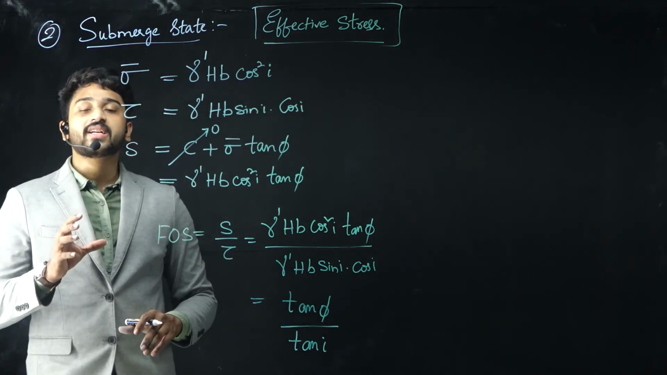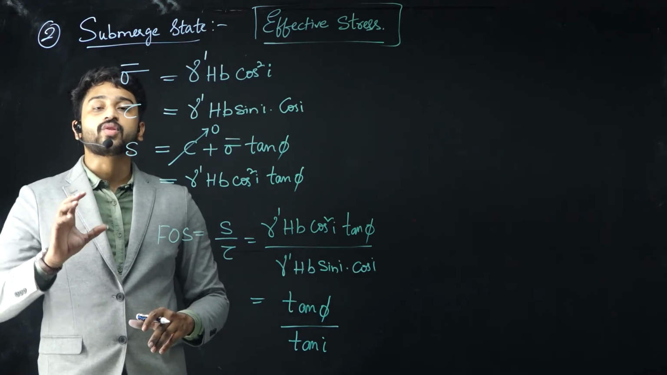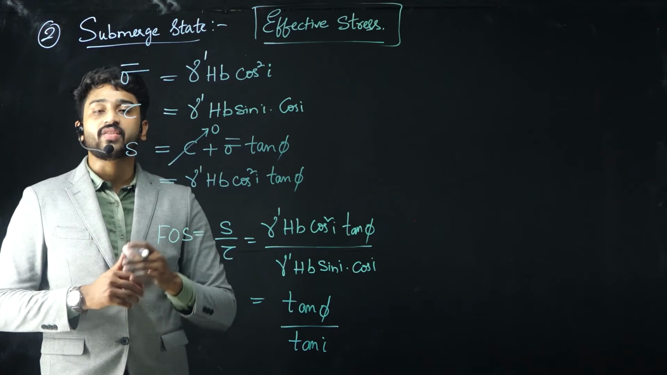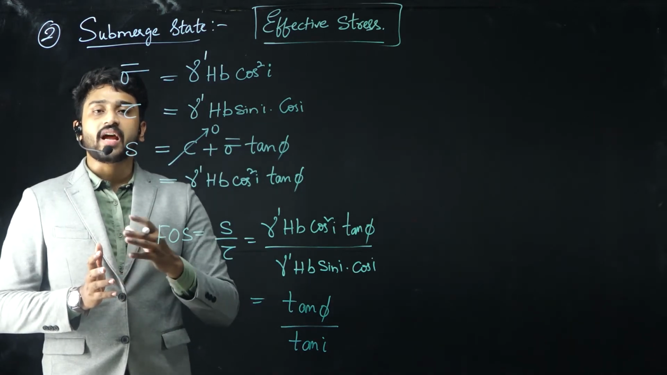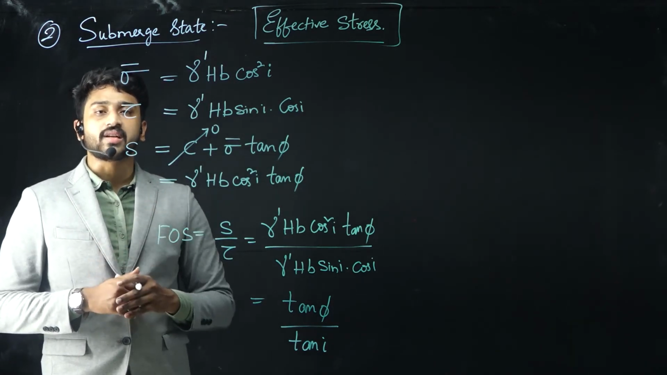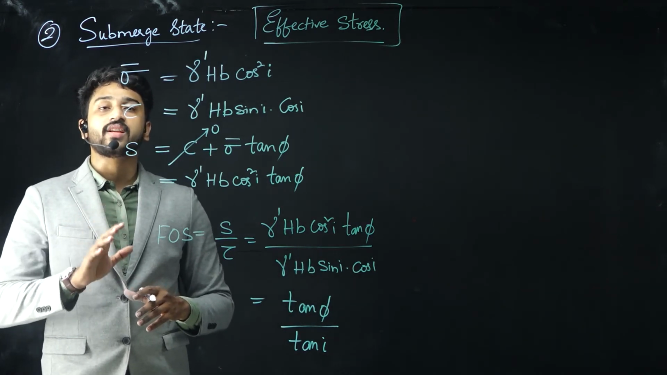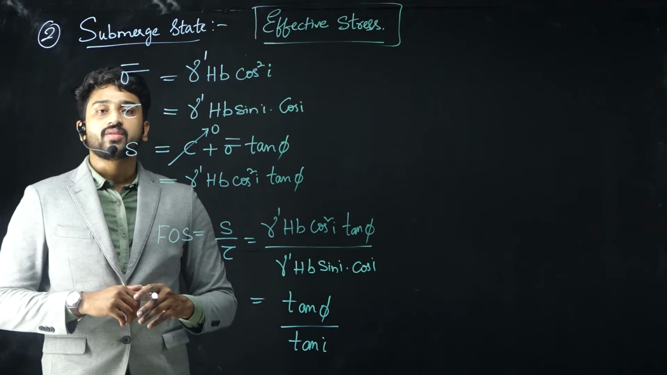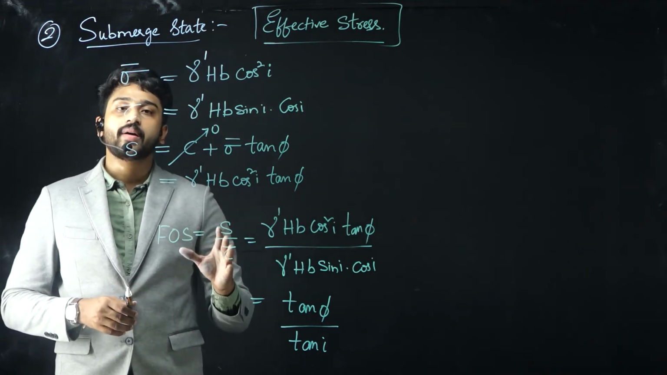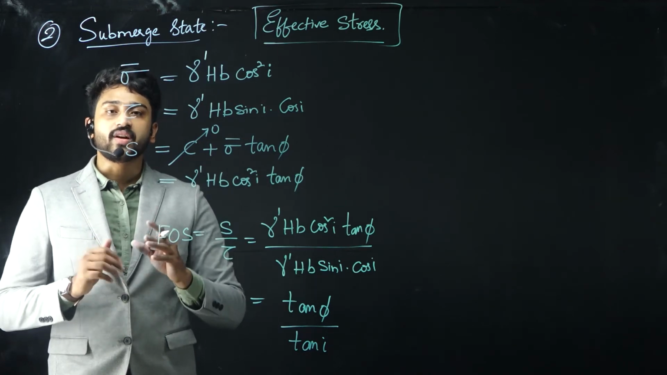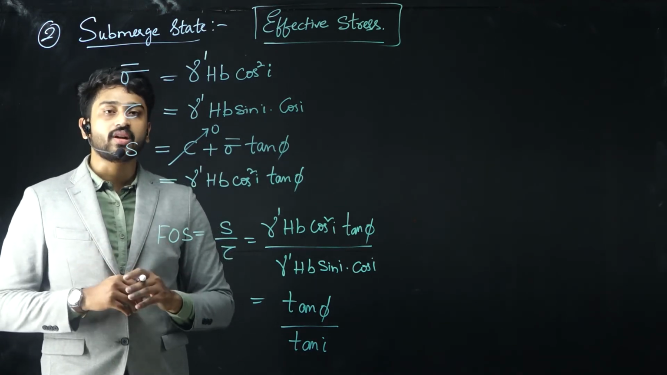So irrespective of the type of soil, whether there is no pore water present or there is pore water present, we can clearly understand that the factor of safety is the same. It is independent of gamma, the height, as well as the width of this particular wedge that we have considered. So that is what we need to understand.